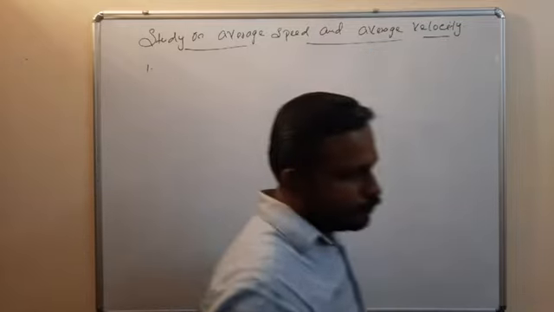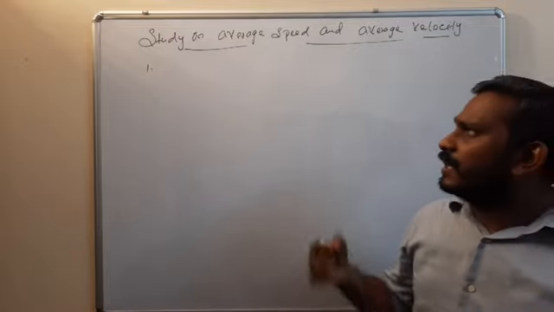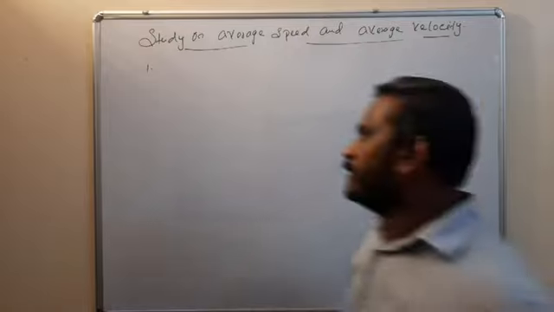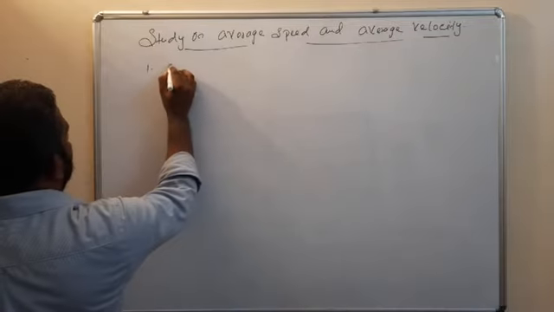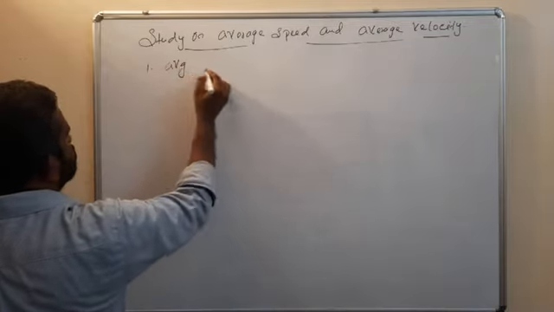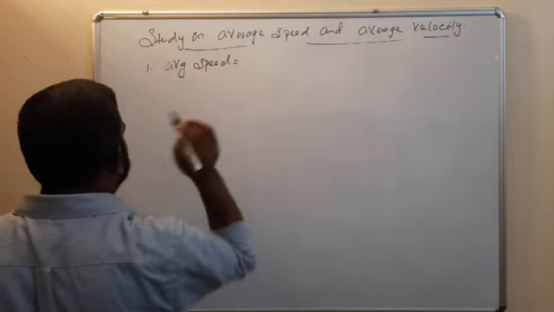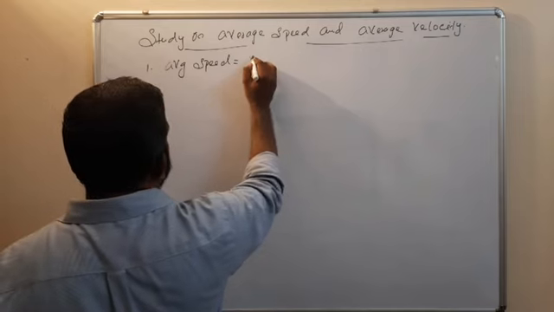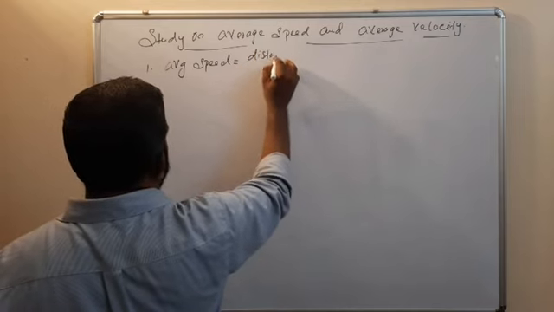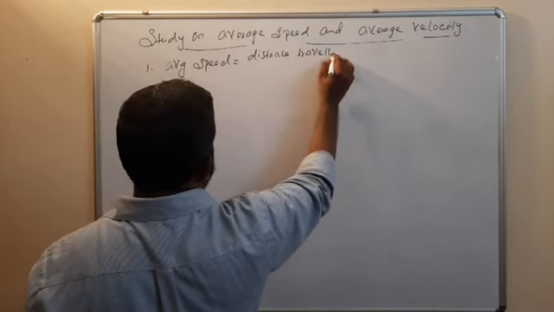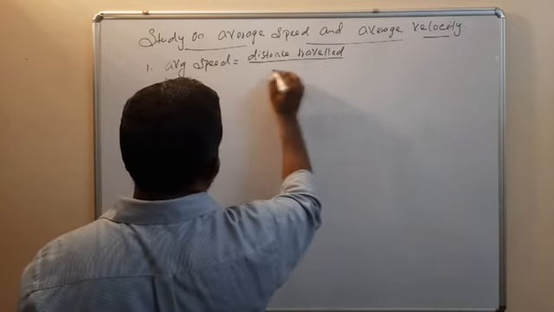So we are going to make a study on average speed and average velocity. Average speed is distance traveled by time taken.